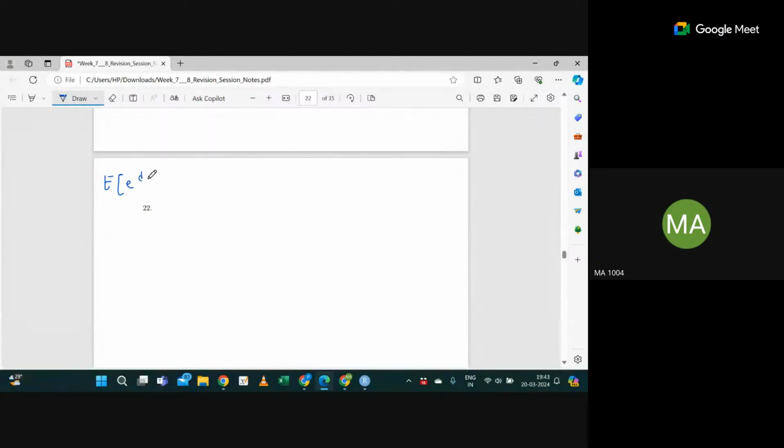So the expectation of e raised power lambda X. You know what is the expansion of e raised power x? 1 plus x plus x square by 2 factorial, x cube by 3 factorial, and so on, right? This is the expansion of e raised power x. Correct? So from here I can write expectation of 1 plus lambda X plus lambda square X square by 2 factorial plus lambda cube X cube divided by 3 factorial plus so on.